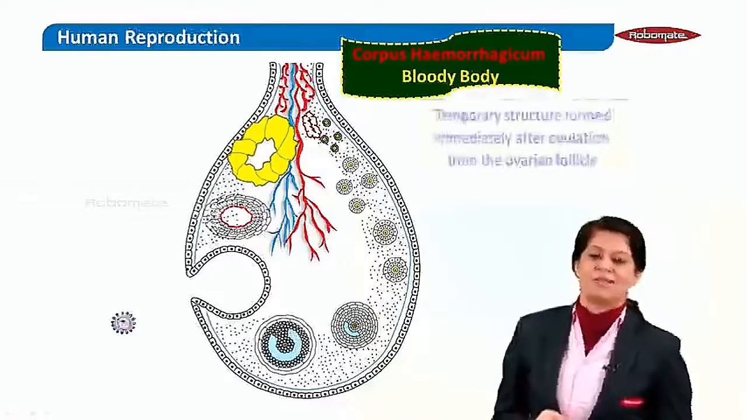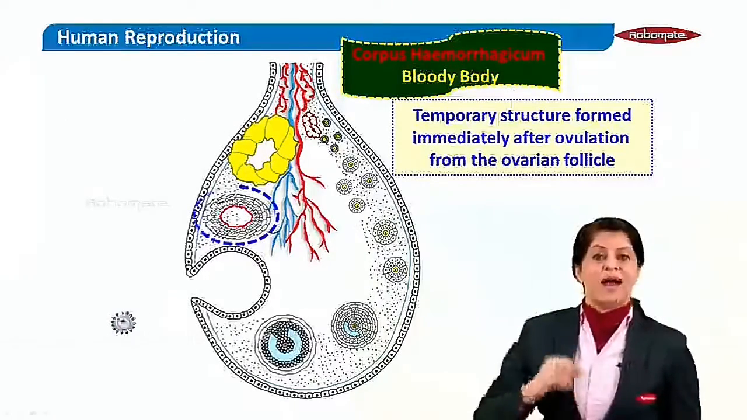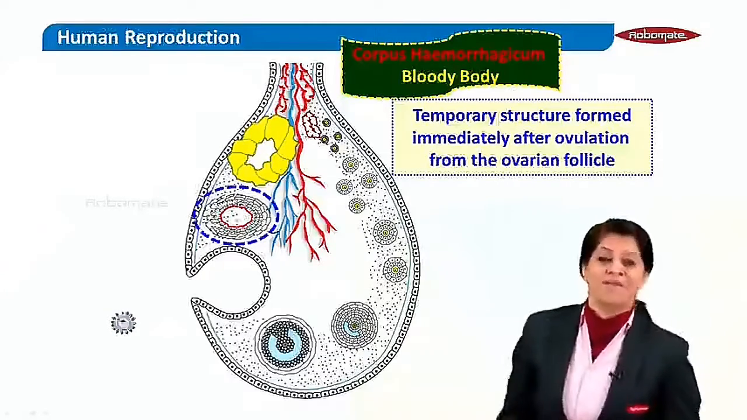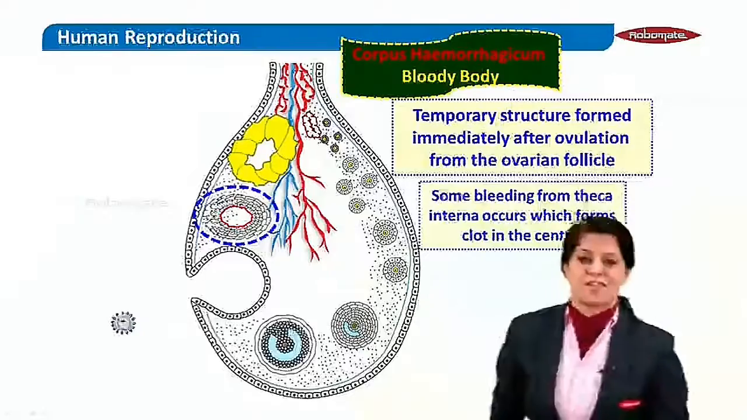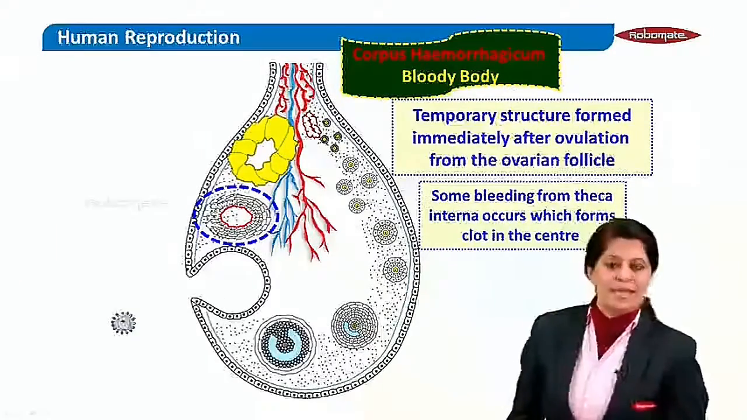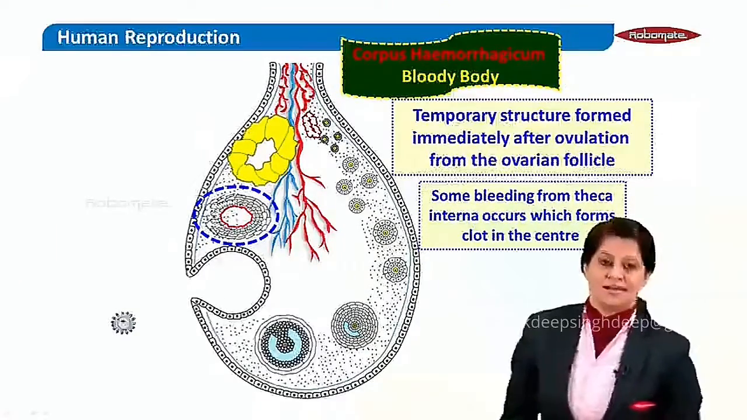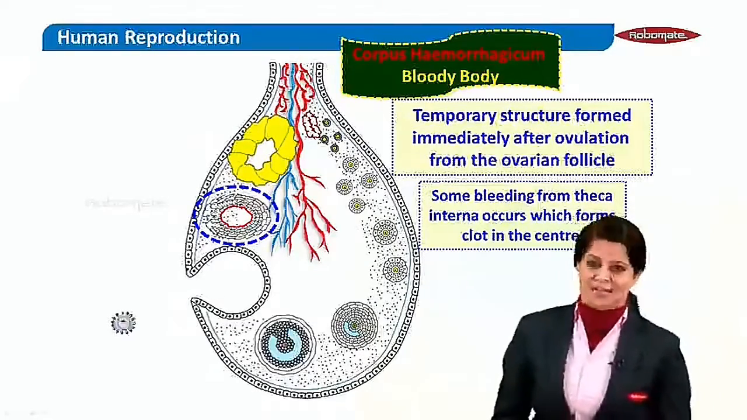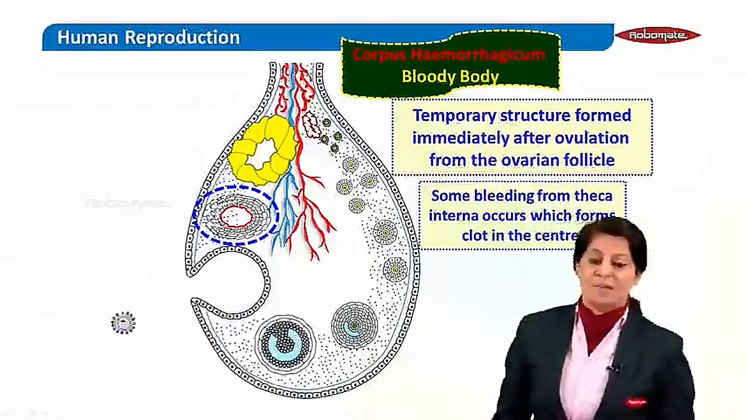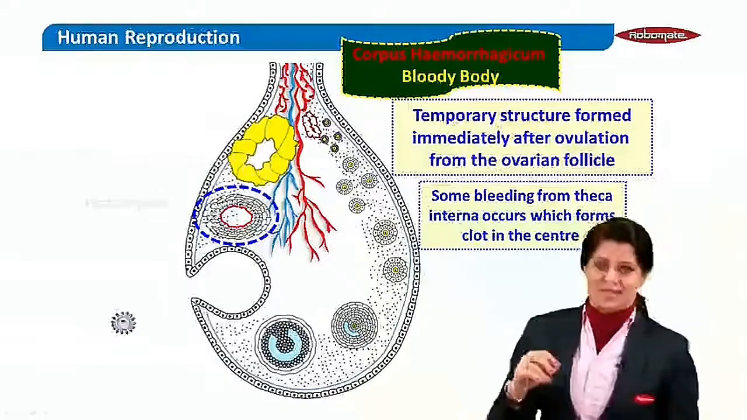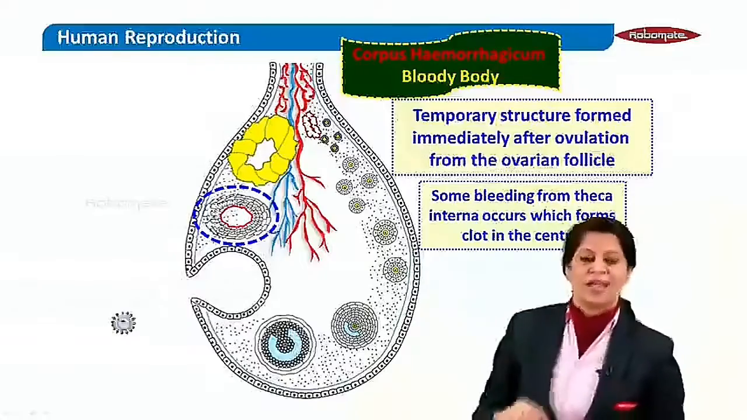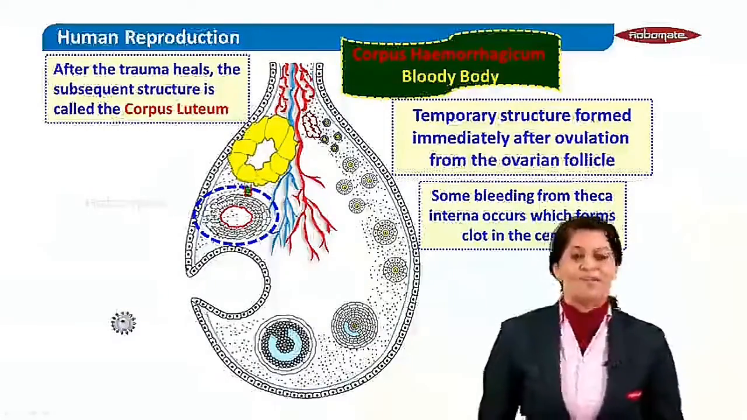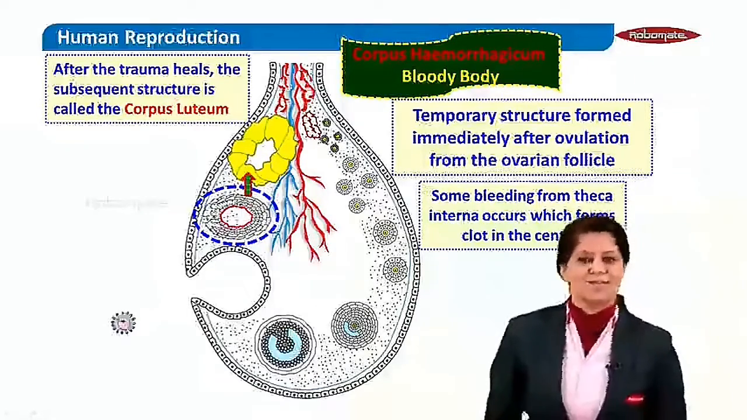This temporary structure is formed after ovulation has occurred, from the ruptured Graafian follicle, and this structure shows some bleeding from the theca interna. That's why you can see that clot, that red line in the center. But it's a temporary structure, because once the trauma heals, it transforms into a beautiful yellow body which we all know, the corpus luteum.